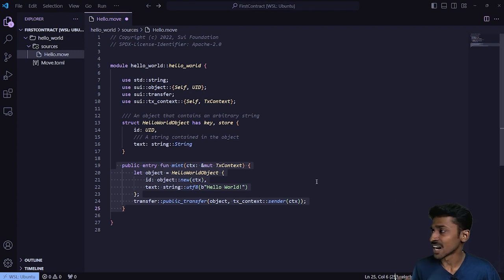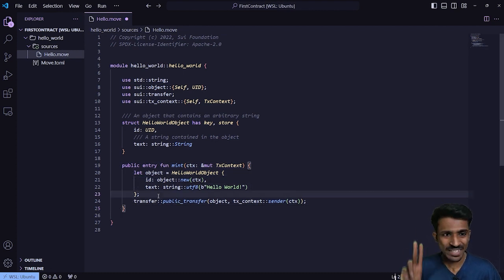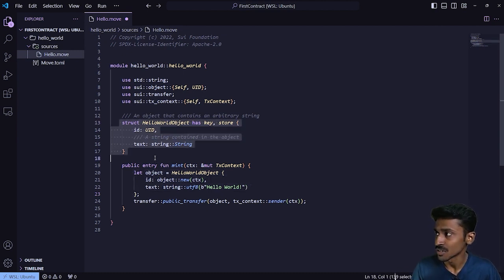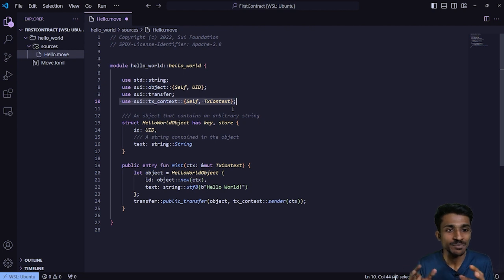Next up, we have our mint function here, and it basically does two things. First and foremost, it creates an asset, an object, by using the struct that we've already specified. We are assigning the value to the ID as well as that of the text. These are the two properties we've already specified within our hello world object struct. We are assigning the ID by using the transaction context that we imported before. The transaction context has some information regarding the transaction, such as the sender's address and a bunch of other things. So we're going to be using that as the ID, and we're also setting the text to that of hello world.